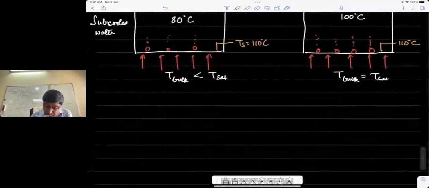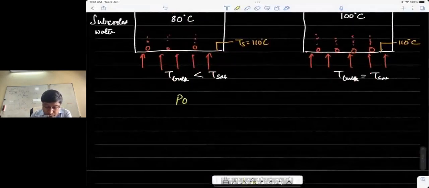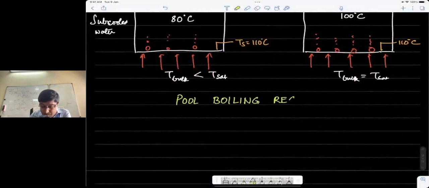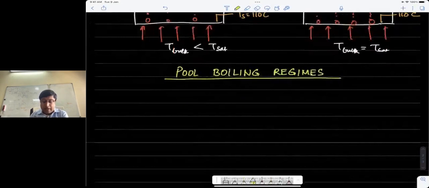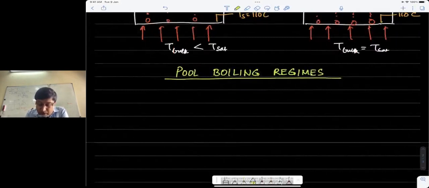So let's begin with pool boiling, and we look at pool boiling regimes. We derive a lot of our information on pool boiling, even though this has been a hot area of research for a long time now, and if you open the literature, you'll find thousands and maybe millions of papers on this aspect.